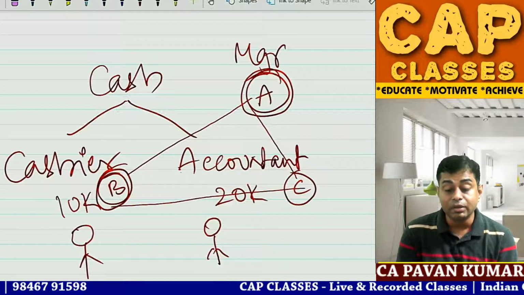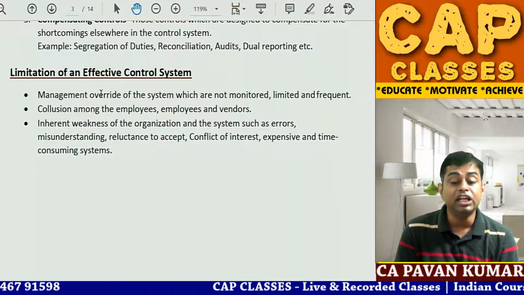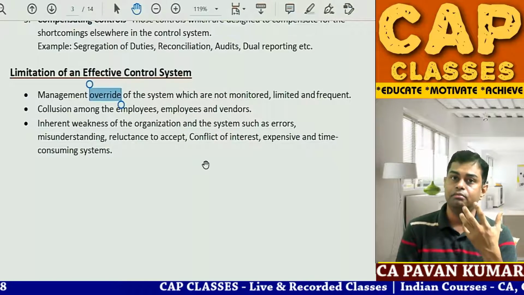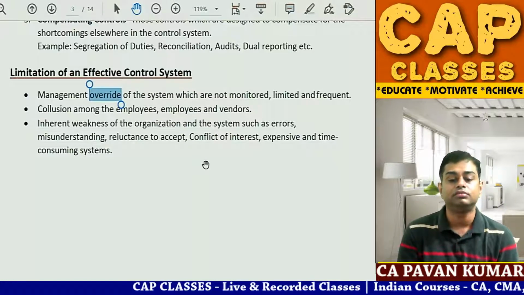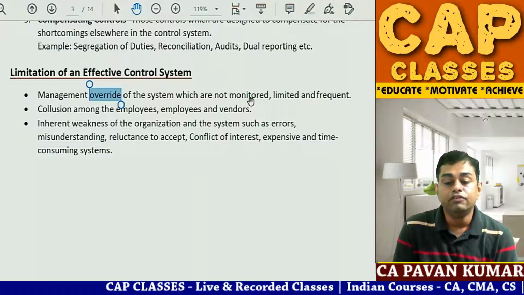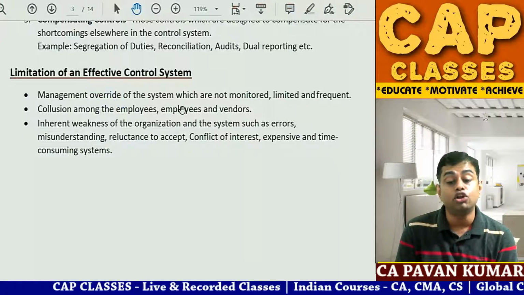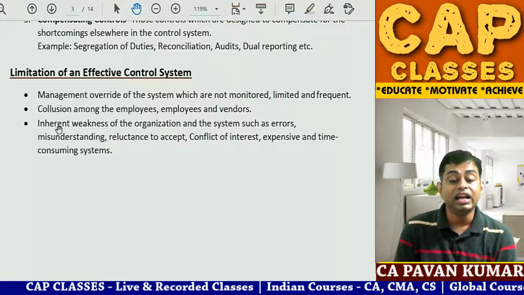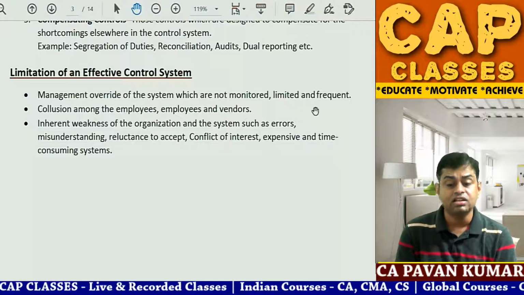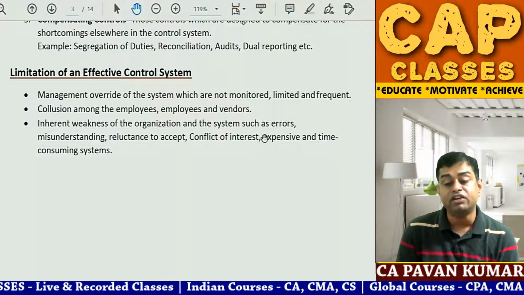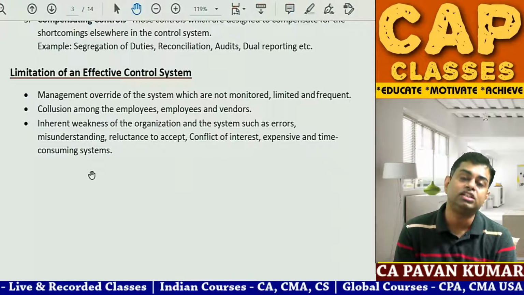So, what are the limitations? The limitations are management override of the controls, like the manager himself not listening to policy, which are not monitored, limited, or frequent. Collusion among employees and vendors. Inherent weaknesses such as errors, misunderstandings, reluctance to accept conflict of interest, expensive and time-consuming systems.